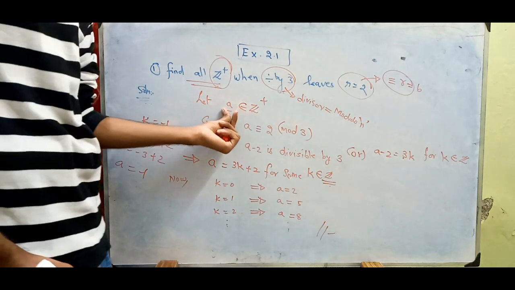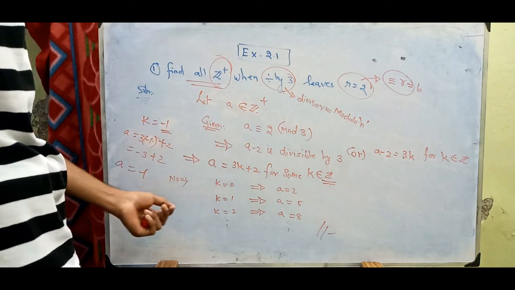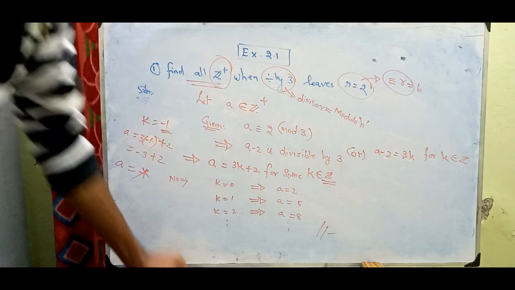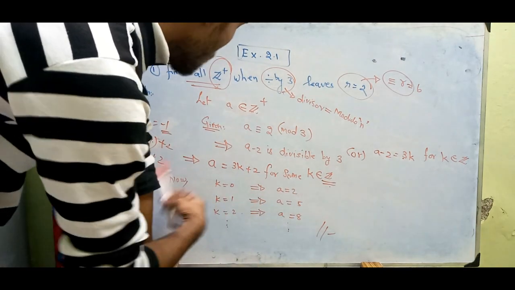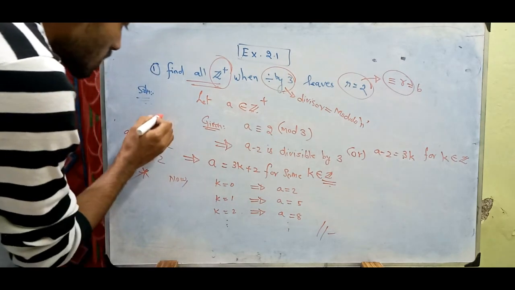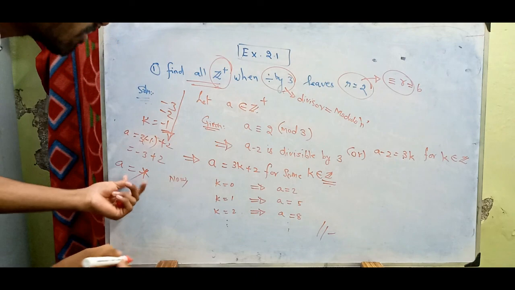But what did we say here about a? a is a positive integer. So a equals minus 1 is absurd. This is not possible, right? That is why we take a to be positive. If we take minus 2, minus 3, we will still get all negative values for a.